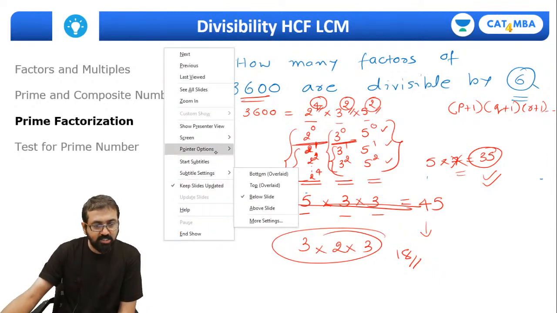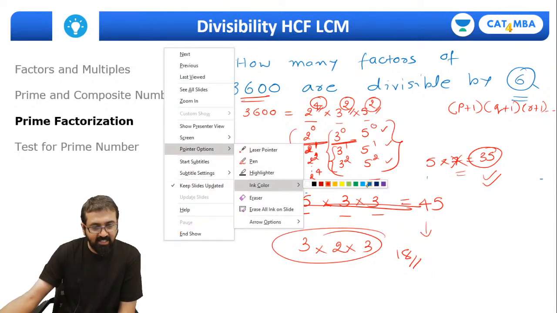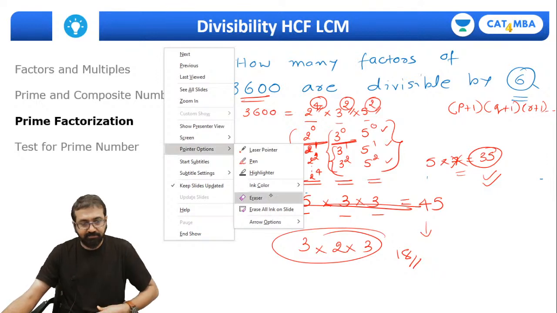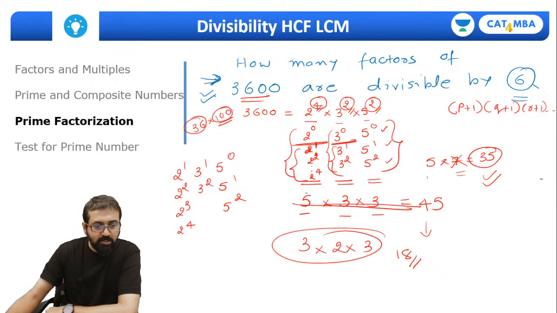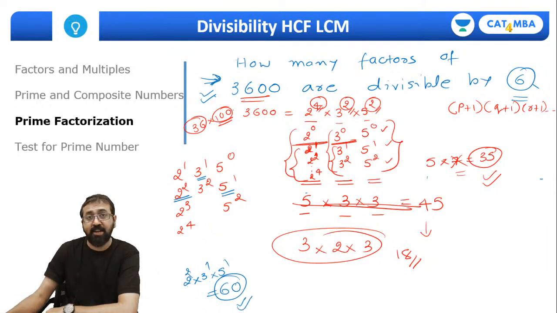Let me show you this with some design, and you will understand this concept. Suppose I am taking 2 raised to 2, 1 power of 3, that is 3 raised to 1, and 1 power of 5, that is 5 raised to 1. See which number is formed. 4 threes are 12, 12 fives are 60. Of course 3600 is divisible by 60, which means 60 is a factor.